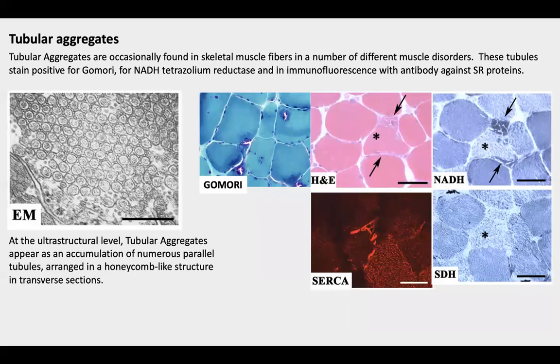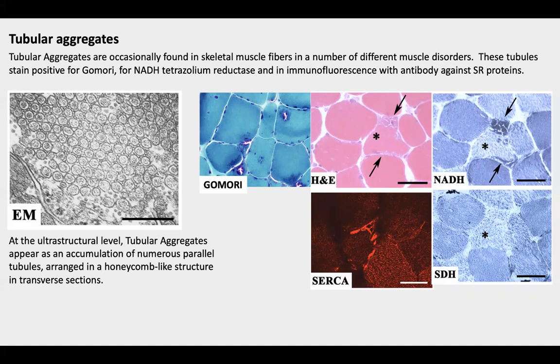In addition to the histopathological patterns that are found in RYR1-related myopathies, a different histopathological feature occasionally found in skeletal muscle fibers is represented by tubular aggregates. Tubular aggregates consist of membrane tubules that may or may not contain some dense material inside, and that can be identified in a number of different muscle disorders.